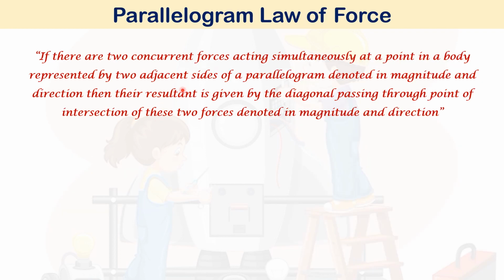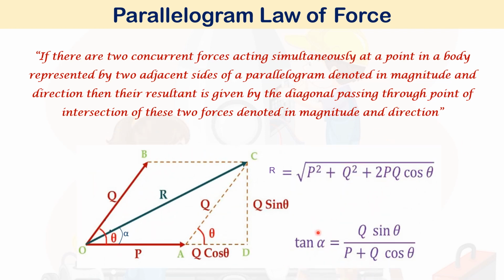Okay, then coming to the parallelogram law of forces. If there are two concurrent forces acting simultaneously at a point in a body, represented by two adjacent sides of a parallelogram denoted in magnitude and direction, then the resultant is given by the diagonal passing through the point of intersection of these two forces, denoted in magnitude and direction. We can explain this with the help of a figure.